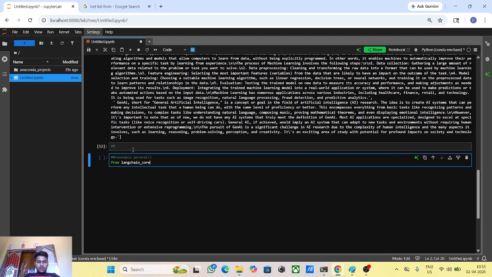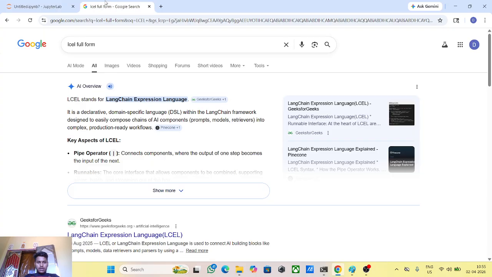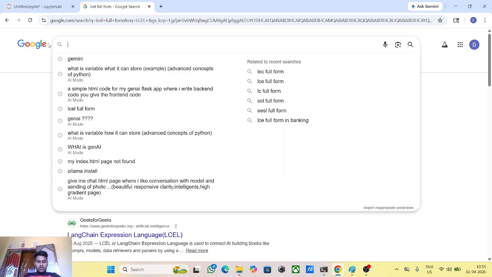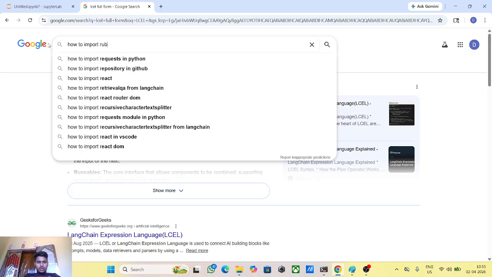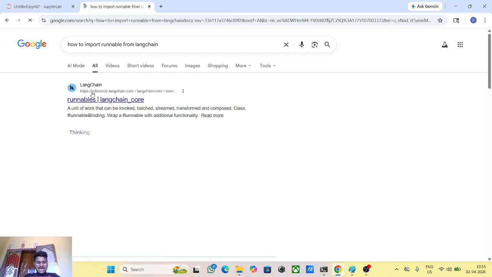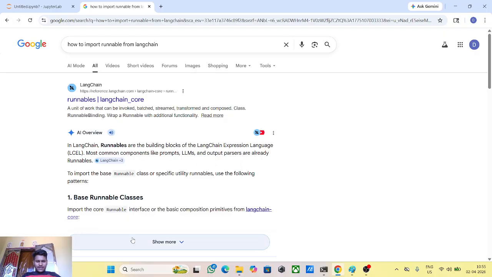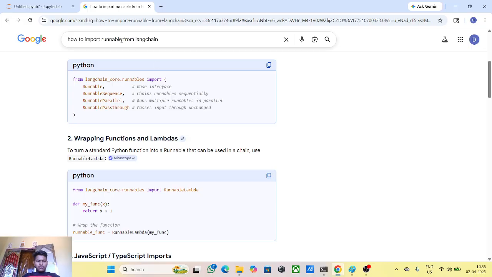Runnable parallel. LangChain core. Okay, just take the help of Google. How do we import it? Runnable parallel from langchain core dot runnables.